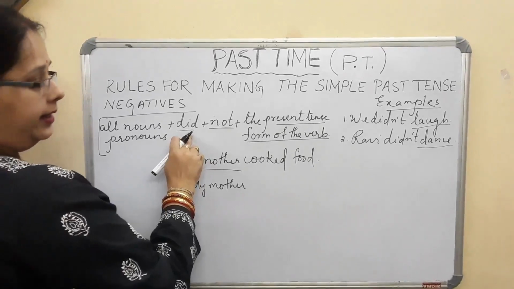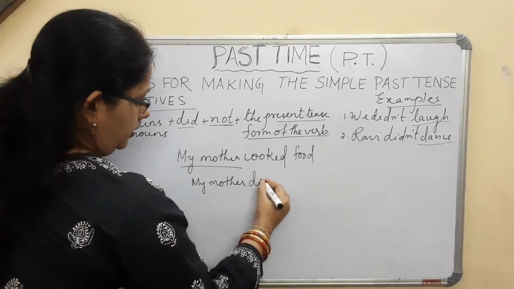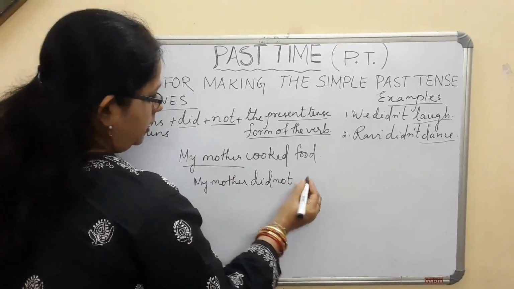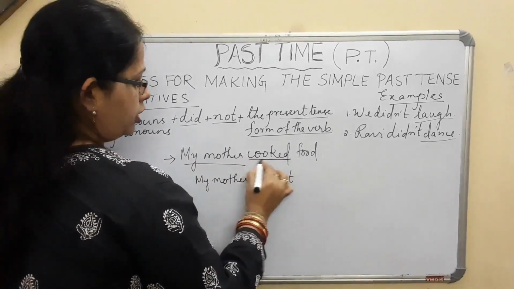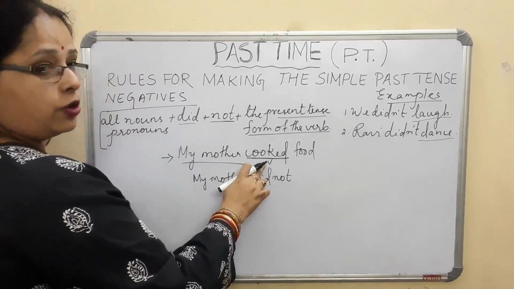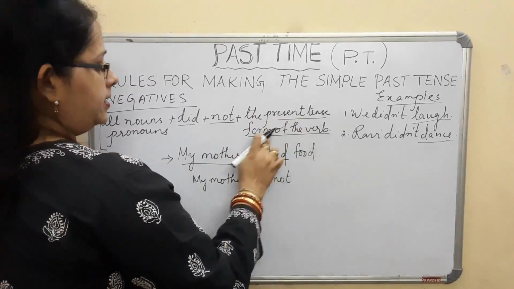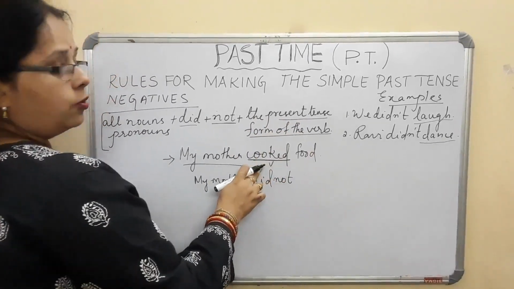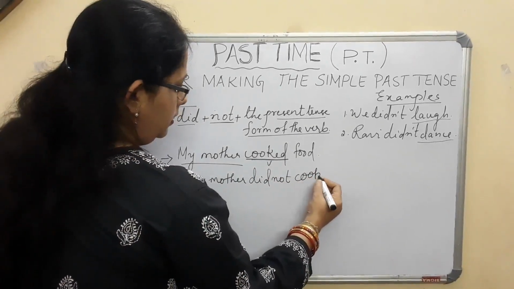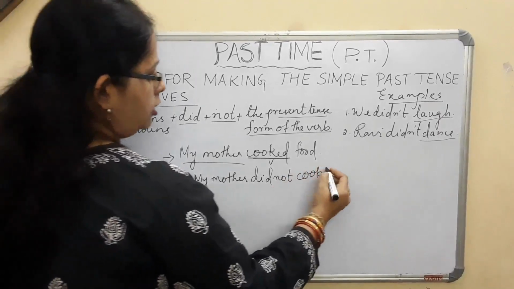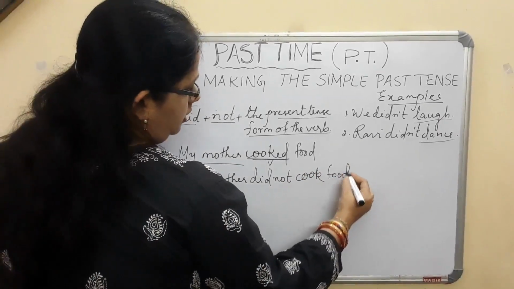Now what did I say? Did plus not, did not. Then which is the verb in this first sentence? This is cooked, this is the verb. Now I have to make it the present tense form of the verb. What is the present tense of cooked? That will be cook. My mother did not cook food.